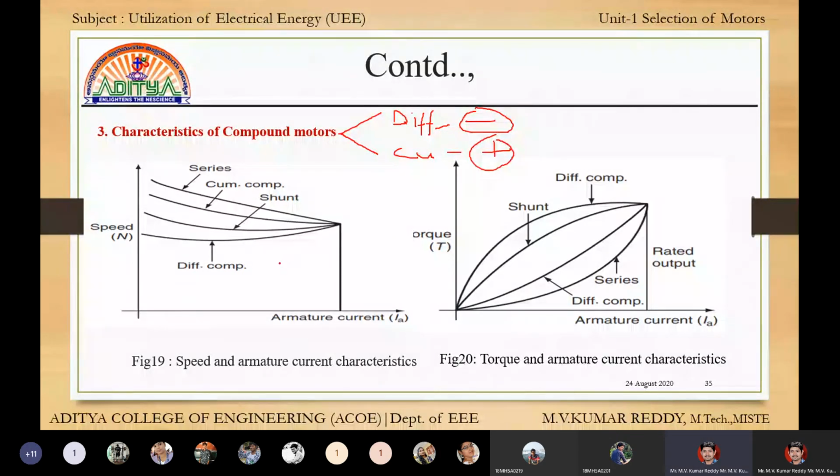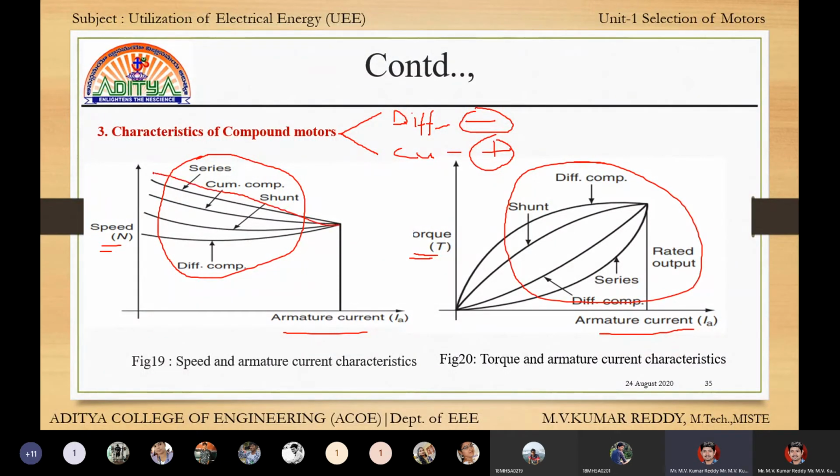These are the speed and armature characteristics and the torque and armature characteristics for all motors.